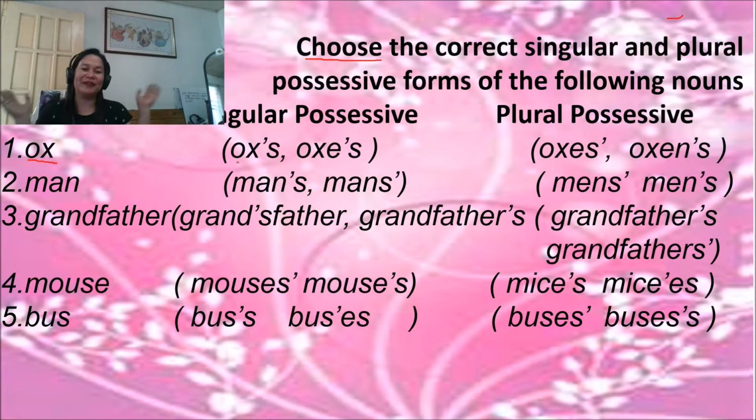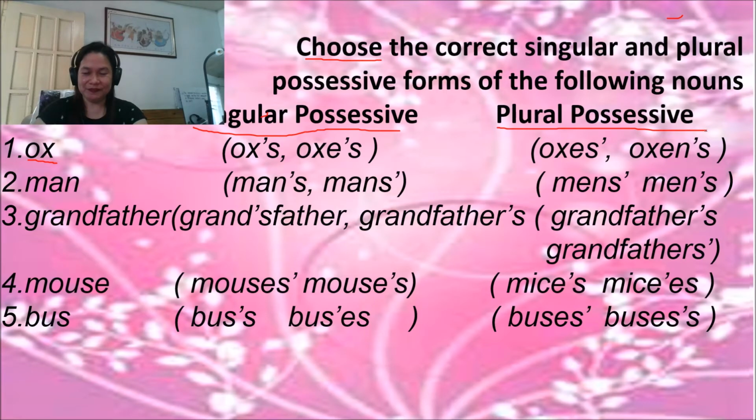Okay, I'll give you time to answer. Think of the correct singular possessive and plural possessive. Okay, starts now. Number 1 is ox.